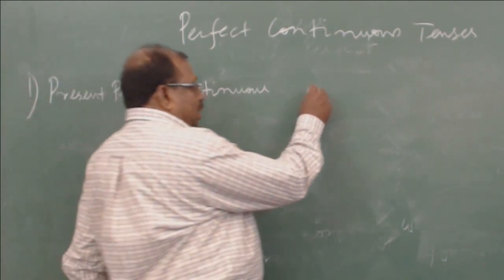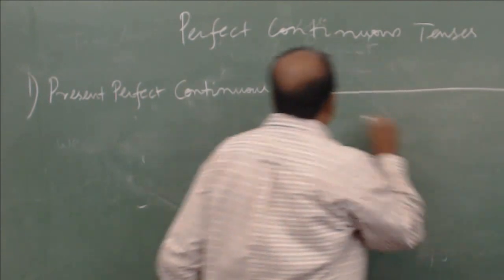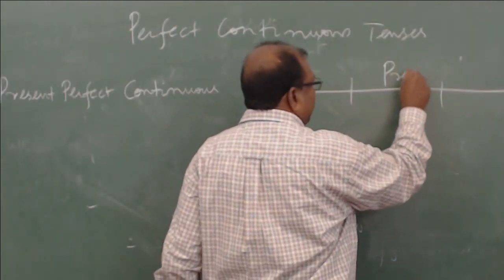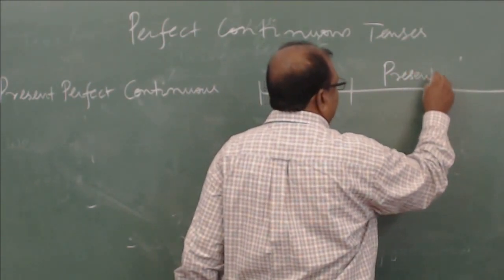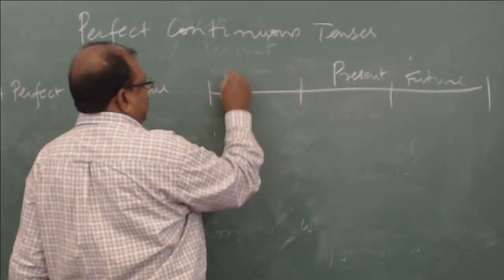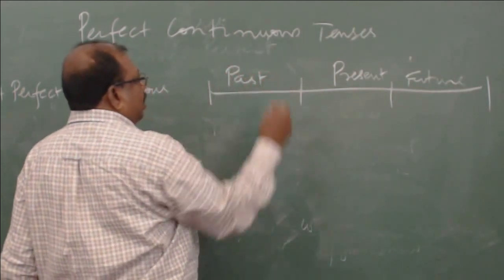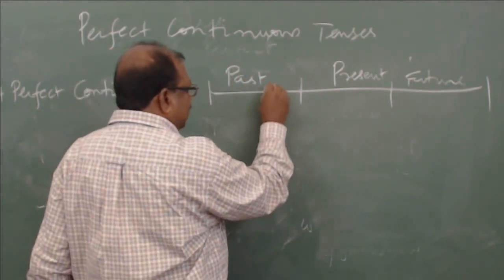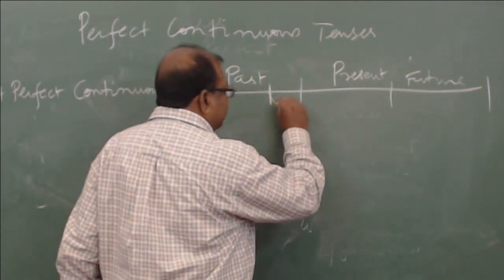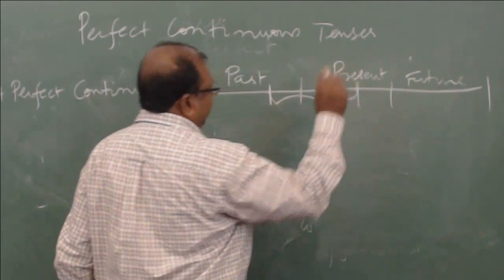Again, look at the timeline. So this is present and this is future and this is past. Some action has started in the past, but it is continuing till the time I am talking.